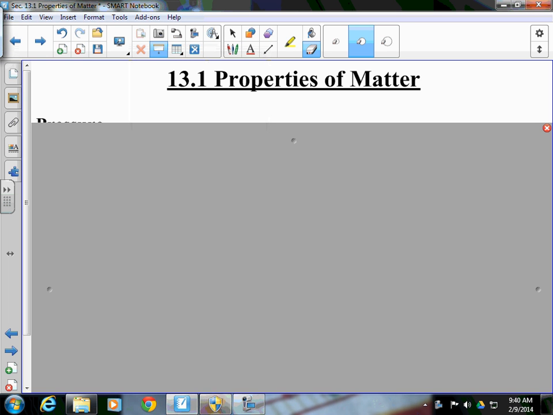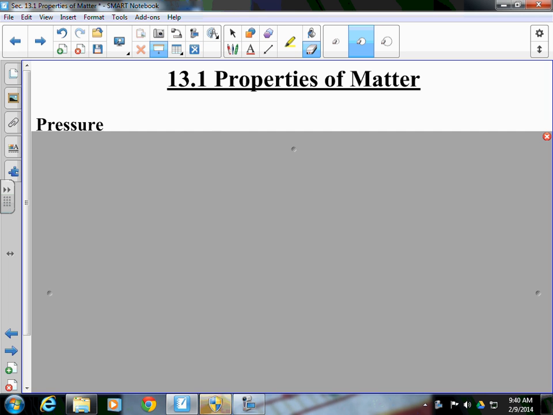13.1 Properties of Matter. So we are really finishing up talking about energy and everything that is related to matter. Chapters 14 and on, we're going to start talking about light, sound, wave properties, electricity, and magnetism for the rest of the year after that. So this is our last chapter dealing with matter, solids, liquids, and gases, energy, masses, and whatnot.